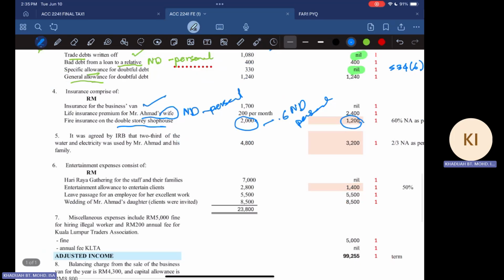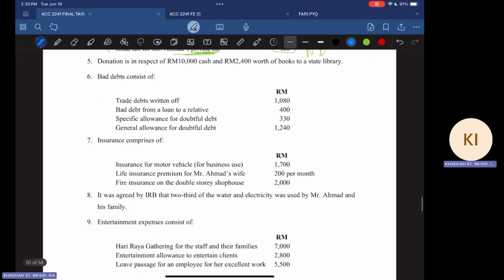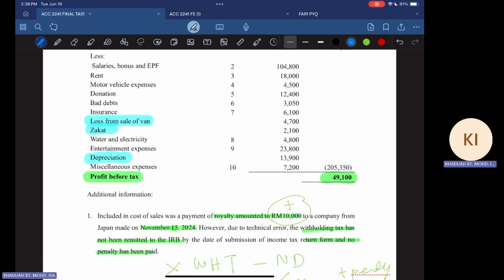Okay. And then the following note, it said that it was agreed by IRB that 2/3 of the electricity was used by Ahmad and his family. So remember, this one is, I think it's not number 5, it's note number 8. Yeah. Note number 8 is the electricity.